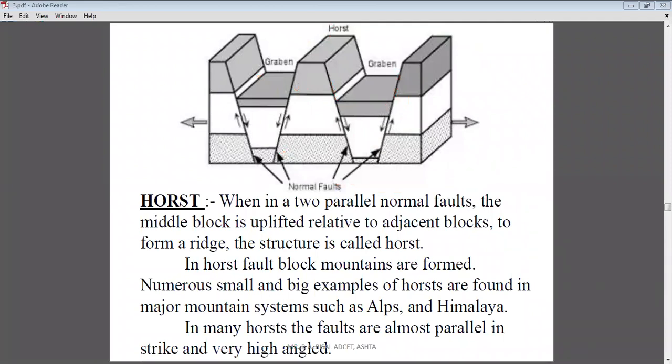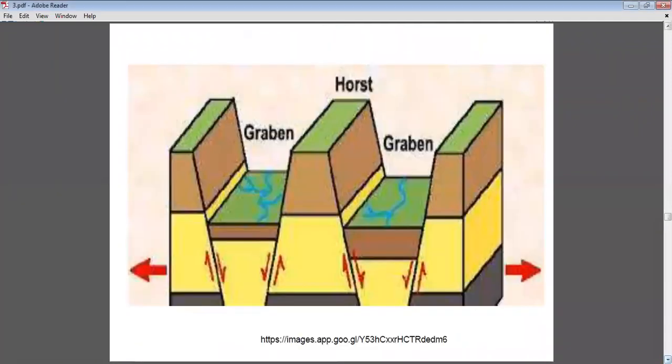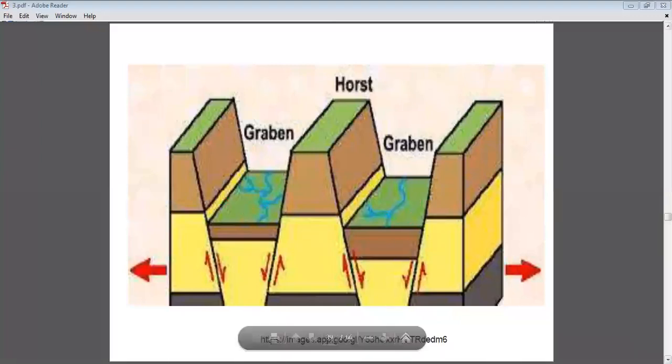are developed, what you see now is such a structure where the central blocks move upward, it forms the mountain ranges. Okay, and where the central blocks go in the downward direction, it forms a depression. So here the graben shows the depressions, and the horst gives the mountain ranges. Ultimately at the final stage you get such a structure.